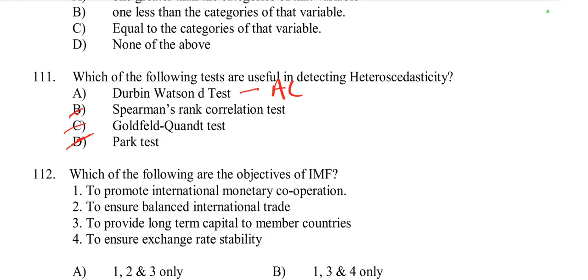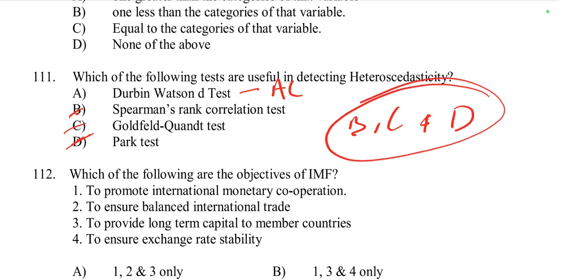So here, which of the tests are useful in detecting heteroscedasticity? B, C and D. So the answer is B, C and D, but there is a single option. So if the question asks which of the following tests is not useful in detecting heteroscedasticity, then the answer will be Durbin-Watson, because it is used for autocorrelation, but these all are used for heteroscedasticity. So options B, C, D are right.